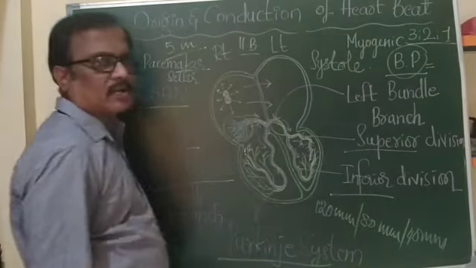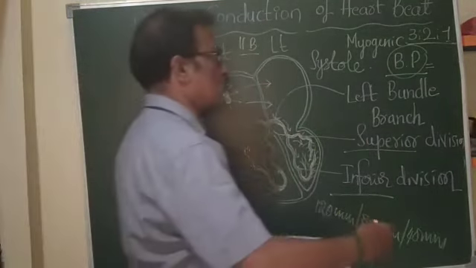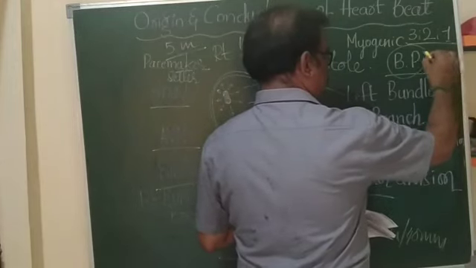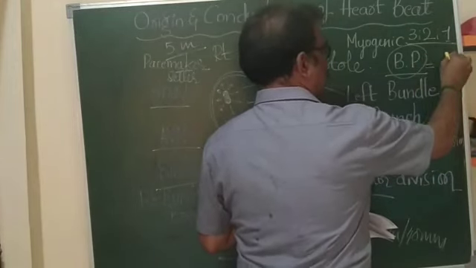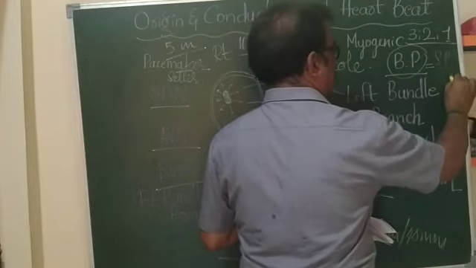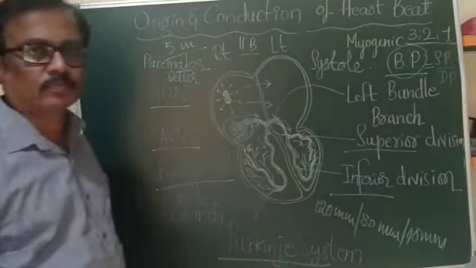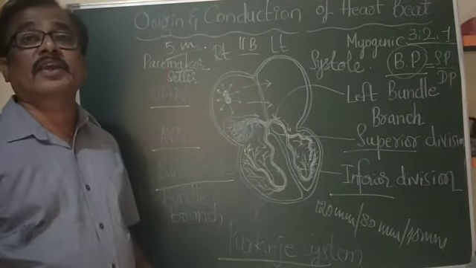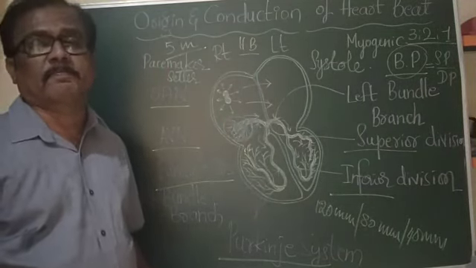That is the relation. And the doctors or the physiologist will write BP is equal to SP by DP, which means it is the ratio of SP and DP.